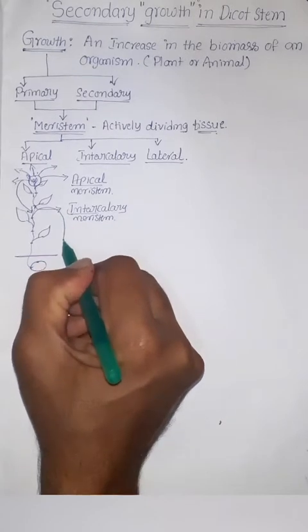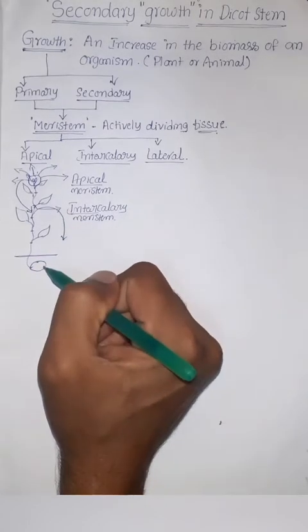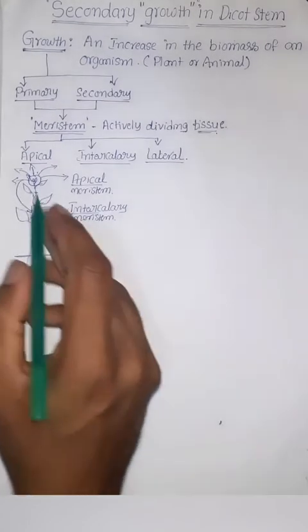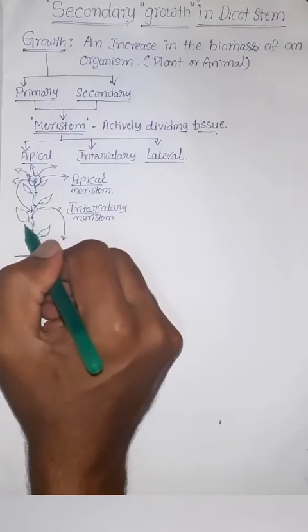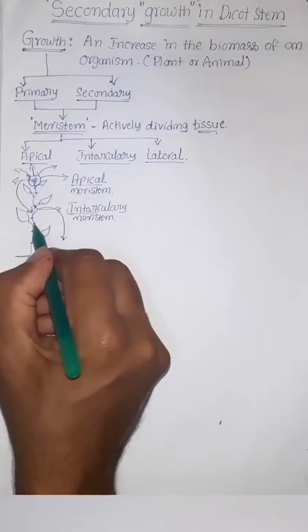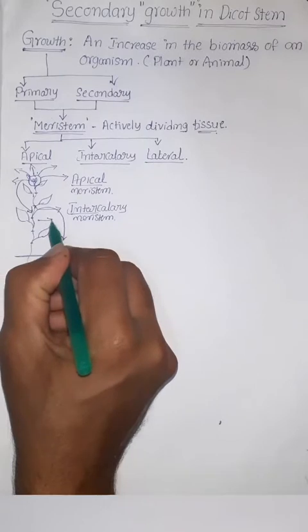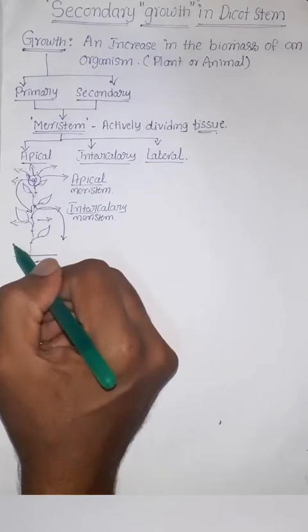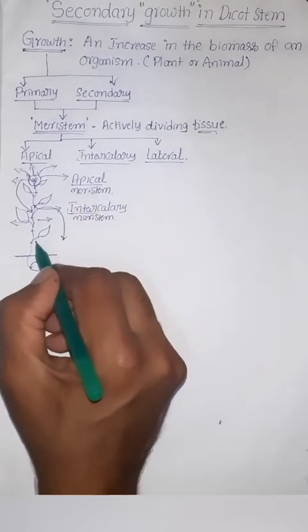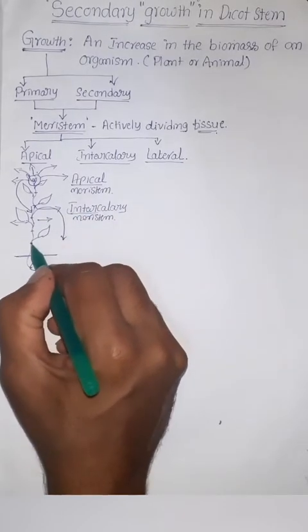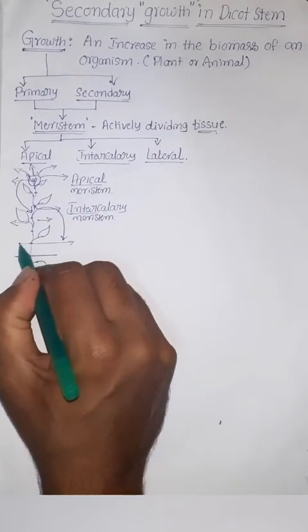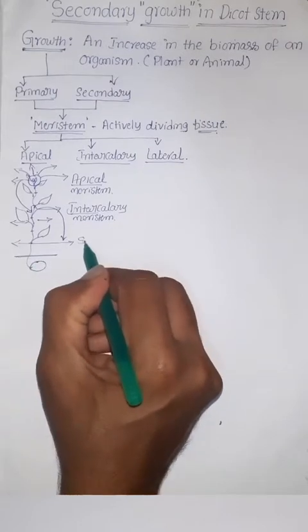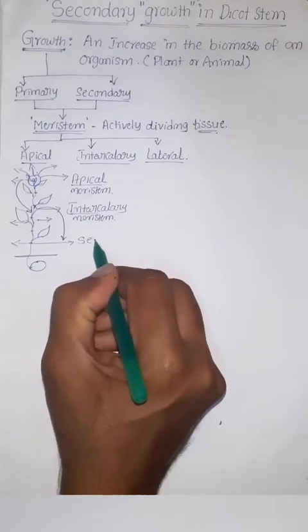The primary stem is very thin, that's why it is bent like this. To sustain that pressure, the primary stem starts to increase in girth or in radius. This increase is known as secondary growth.